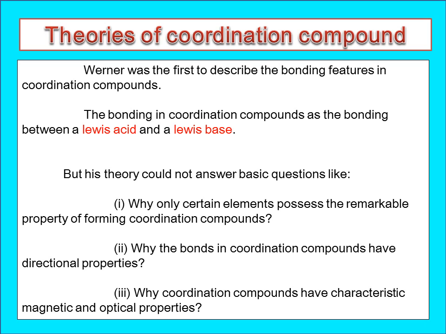Second question, why the bonds in coordination compounds have directional properties. And third one, why do they show magnetic and optical properties. These three questions cannot be answered by Werner's coordination theory, so we are in search of other theories.